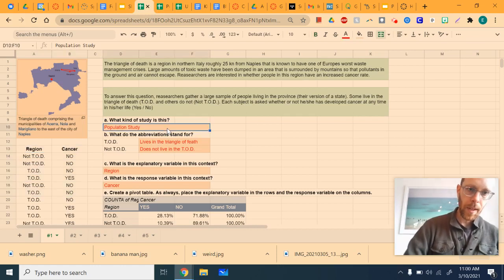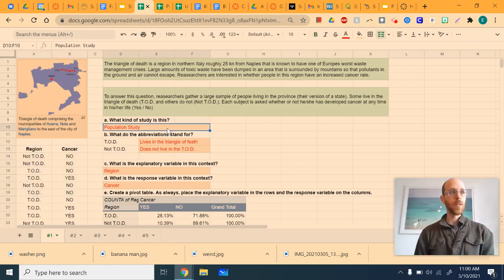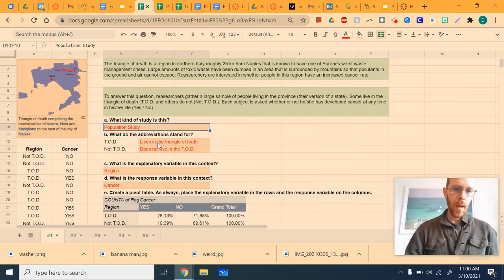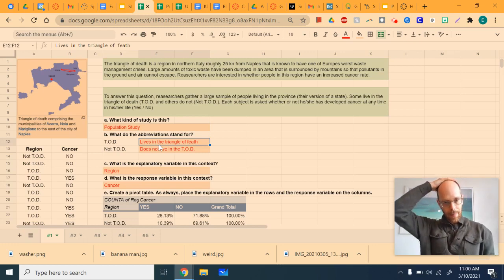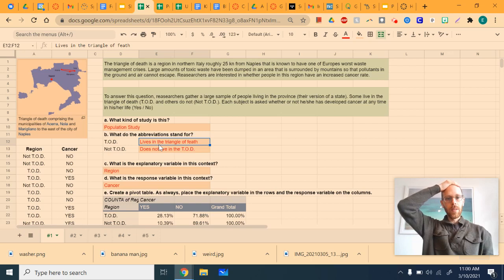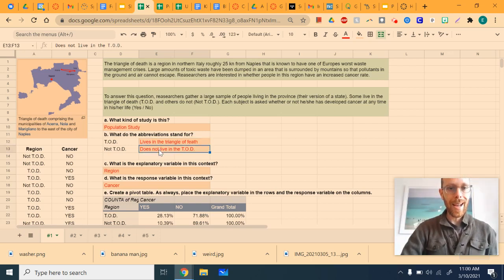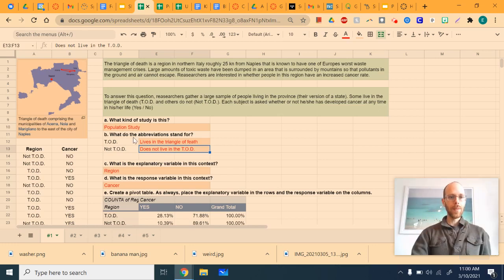What kind of study is this? This is a population study, right? We just contacted people and asked them 2 questions. And I want to make sure that you're aware that when you see TOD, we're not talking about someone named Todd. That means that the person lives in the triangle of death. And if you see not TOD, that means that is a person that lives in this same province, right here in purple, but outside of the triangular region.